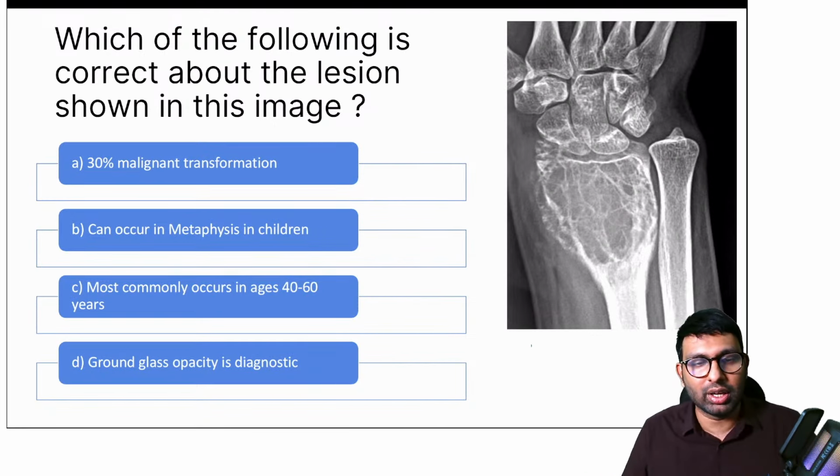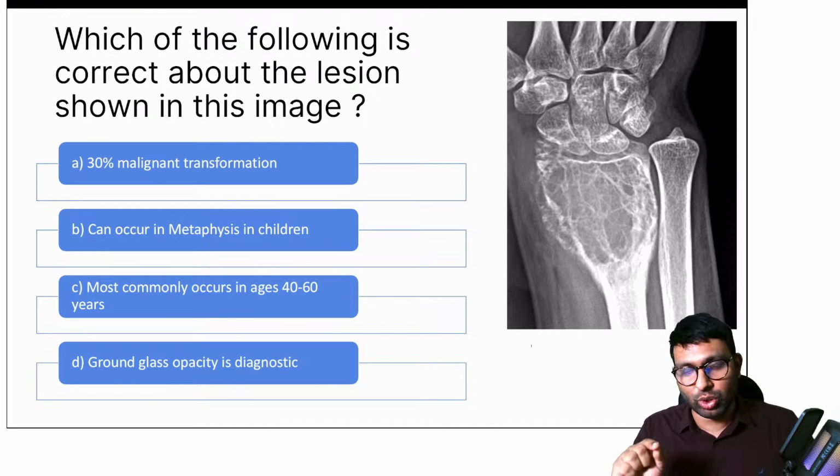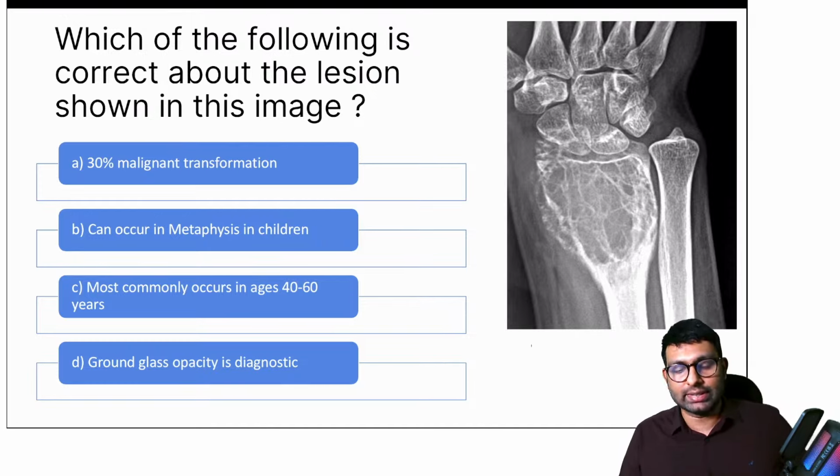Now look at this question here. This is again a recall question, was asked in one of the papers. Which of the following is correct about the lesion shown in this image? Your options are 30% malignant transformation, can occur in metaphysis in children, most commonly occur in ages 40 to 60 years, ground glass opacity is diagnostic.